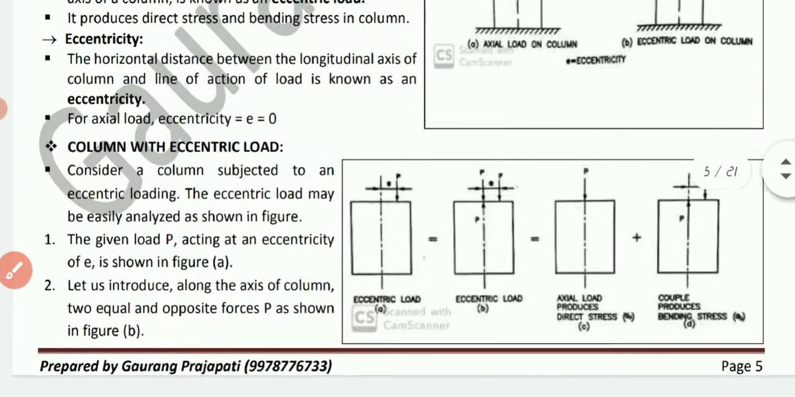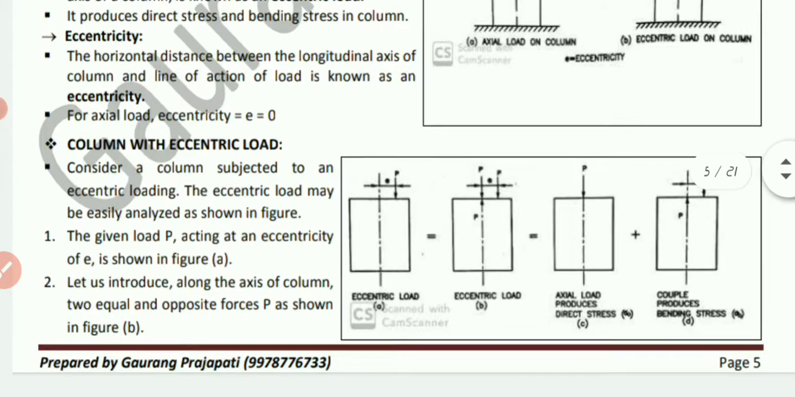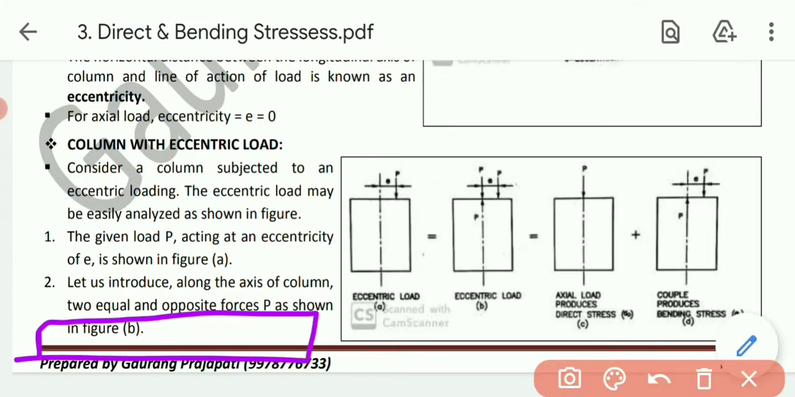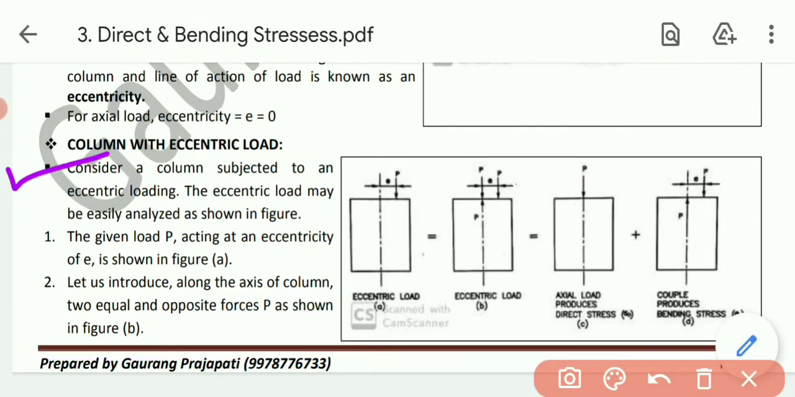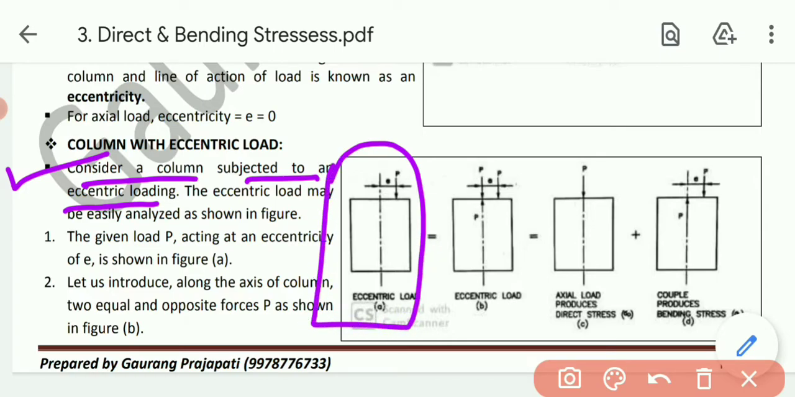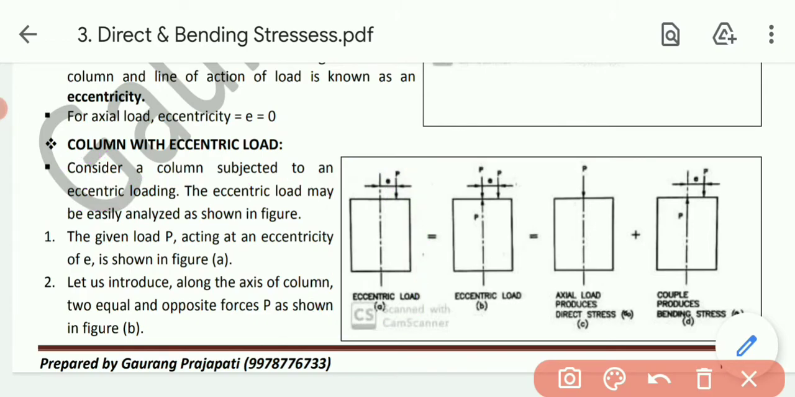Now column with the eccentric load. Now consider a column subjected to an eccentric loading. See, this one is our, for example, cross section, and an eccentric load is acting at an eccentricity from the longitudinal axis. So first case, the given load P acting at an eccentricity of E as shown in figure A. So this one is figure A.